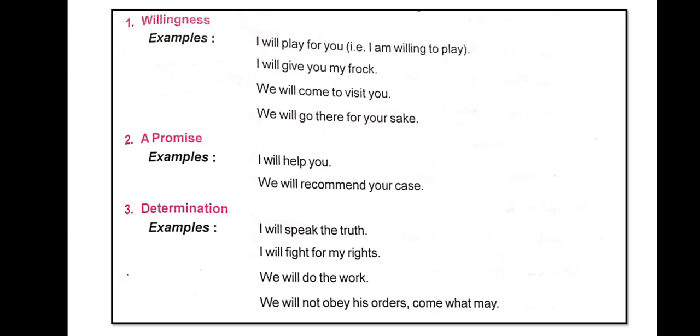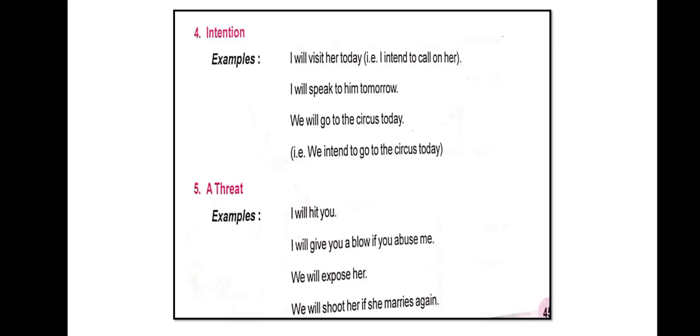Number 5, a threat. Sorry, I forgot to put the screen on. Number 5, a threat. Examples: I will hit you. I will give you a blow if you abuse me. We will expose her. We will shoot her if she marries again. So a threat can be shown in these sentences for the first person.